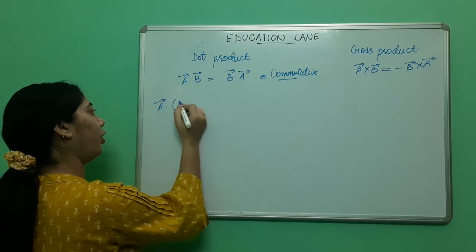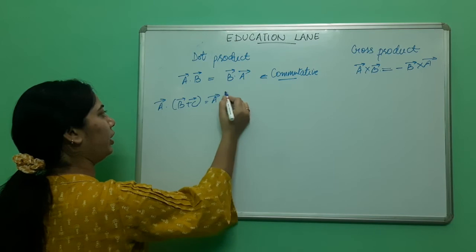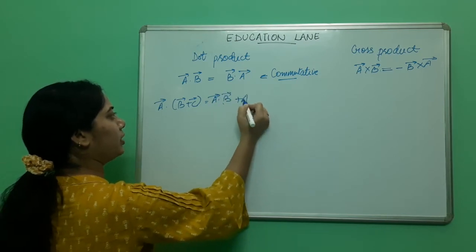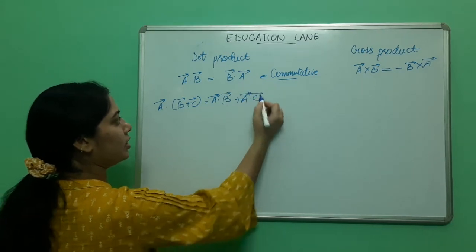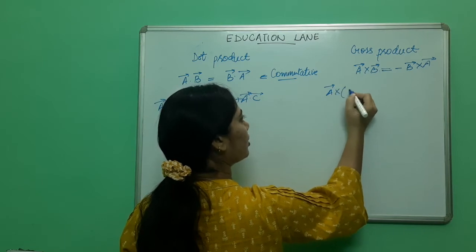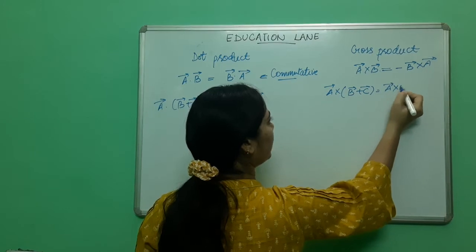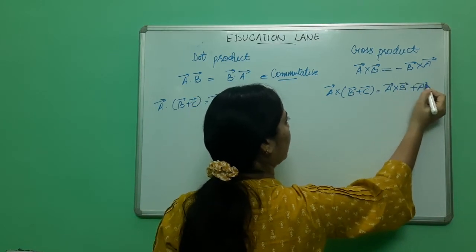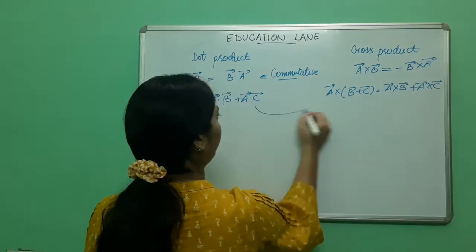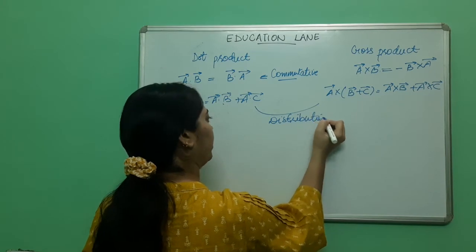A dot (B plus C) is equal to A dot B plus A dot C. Here it will be A cross (B plus C) is equal to A cross B plus A cross C. Right? This property is known as distributive property.